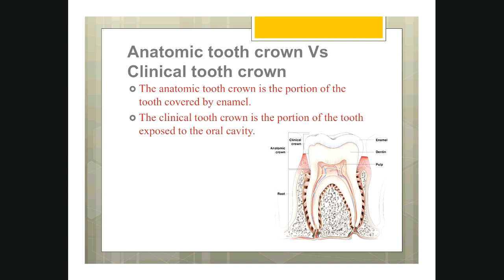But in the patient's mouth, you don't see this anatomic crown. You will see only a little portion of the anatomic crown. The remaining portion will be covered by the gingiva. So this portion is called clinical crown. That means what you see in the clinic, in the patient's mouth. Clinical crown and anatomic crown.